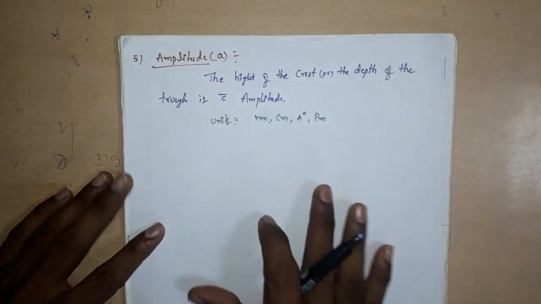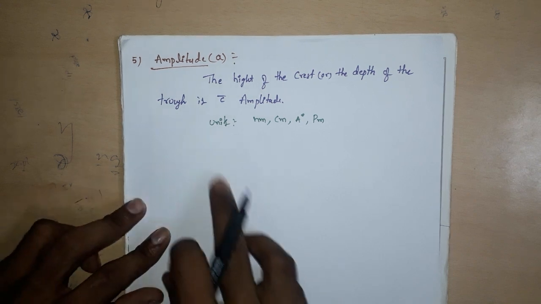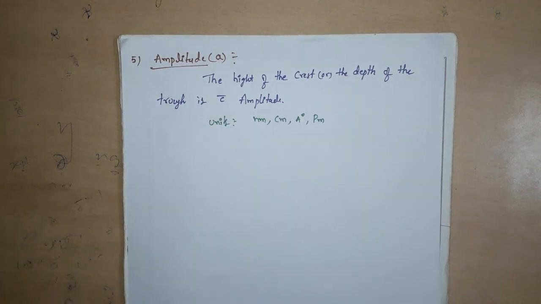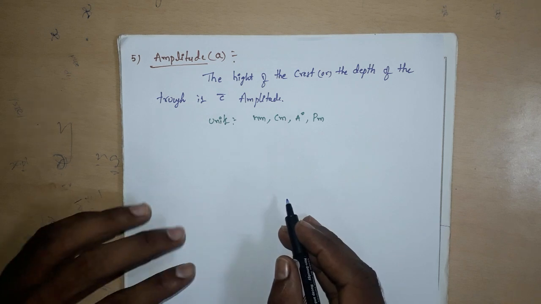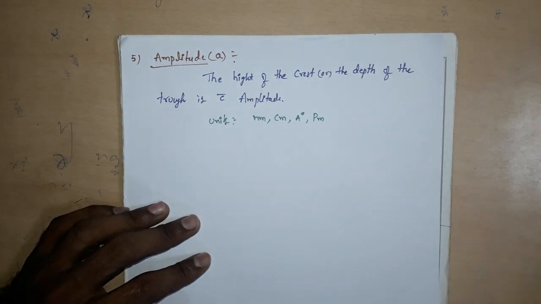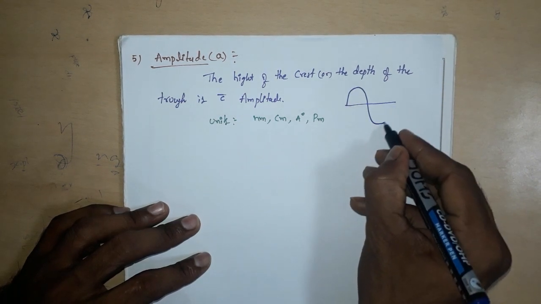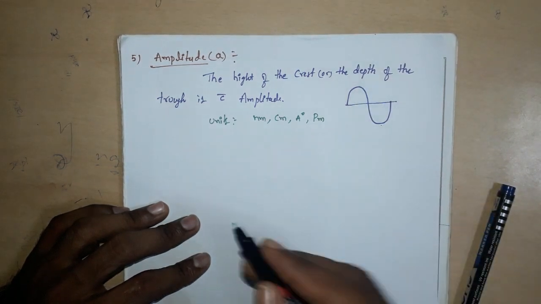Next, the last characteristic property is amplitude. Amplitude is nothing but the height of the crest or depth of the trough. For example, this is the wave, this is a crest, this is a trough.